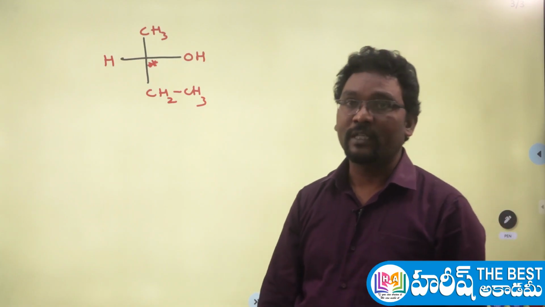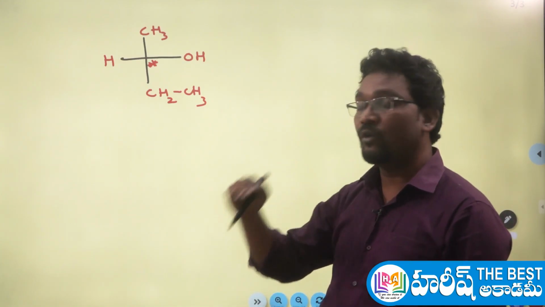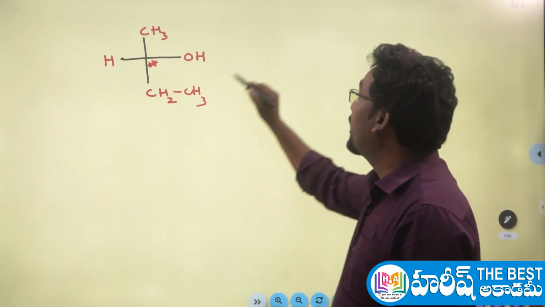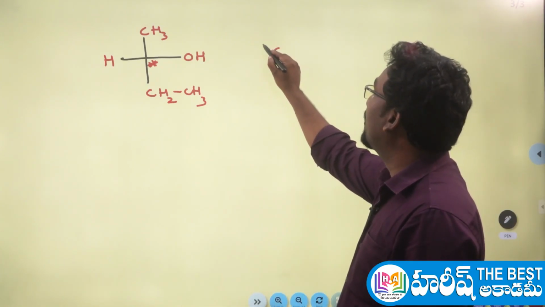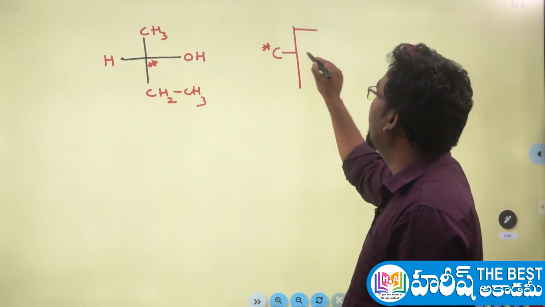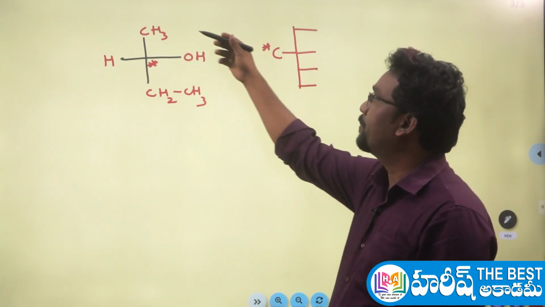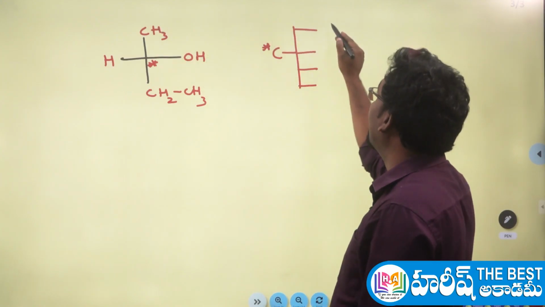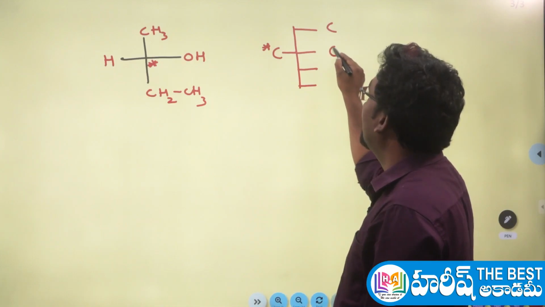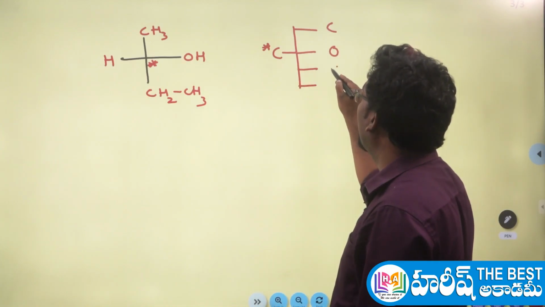Now let us see how to assign the absolute configuration to this chiral carbon. Follow the same thing. At the chiral carbon atom, check what 4 different atoms are directly attached. At the top side, 1 carbon atom is there. On the right side, carbon is directly attached to oxygen, and below, it is attached to 1 more carbon atom.